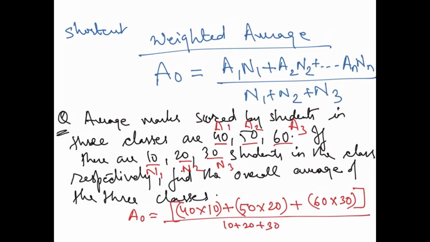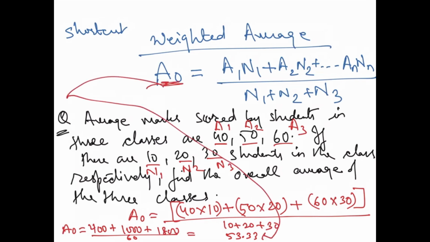So 40 into 10 is 400, plus 50 into 20 is 1000, plus 60 into 30 is 1800, divided by 30 plus 20, 50, and 10, 60. Which comes around 53.33. Right? So this is how you take out the average. This A naught which we are talking about is 53. Correct? Okay.